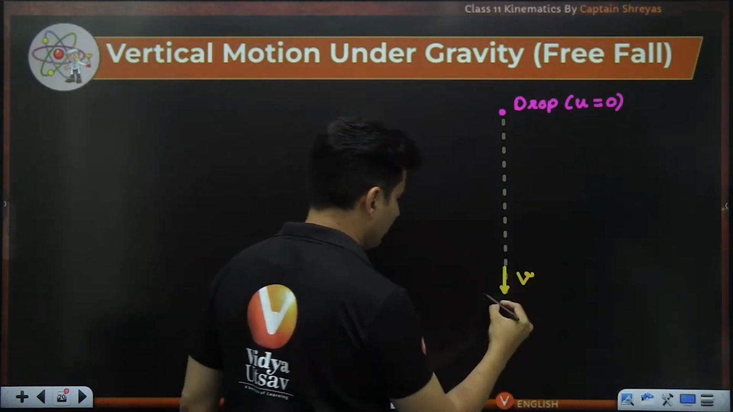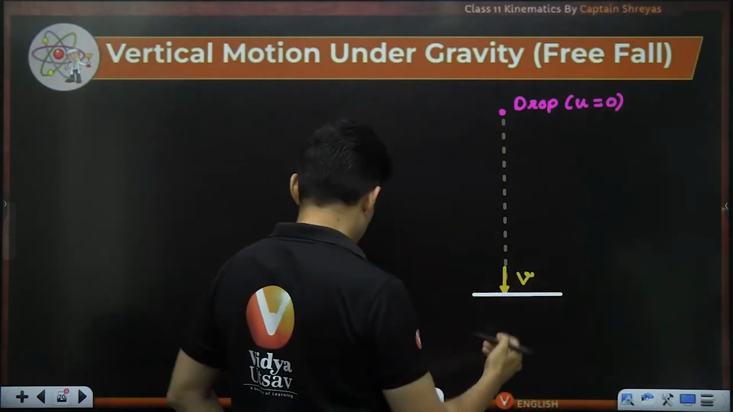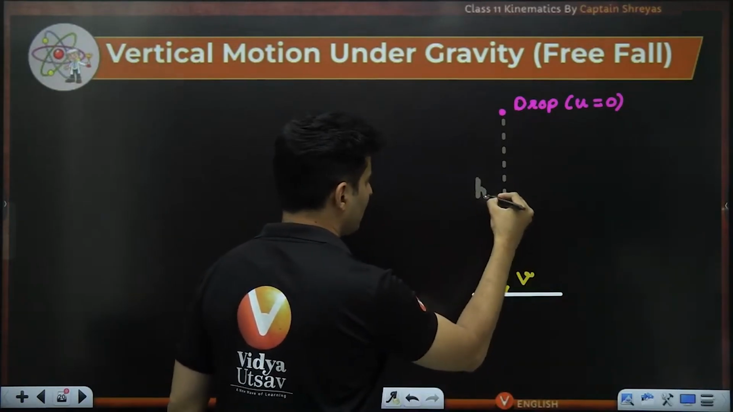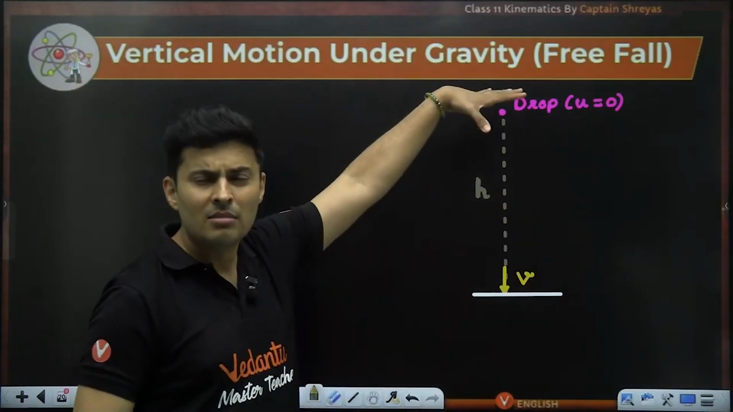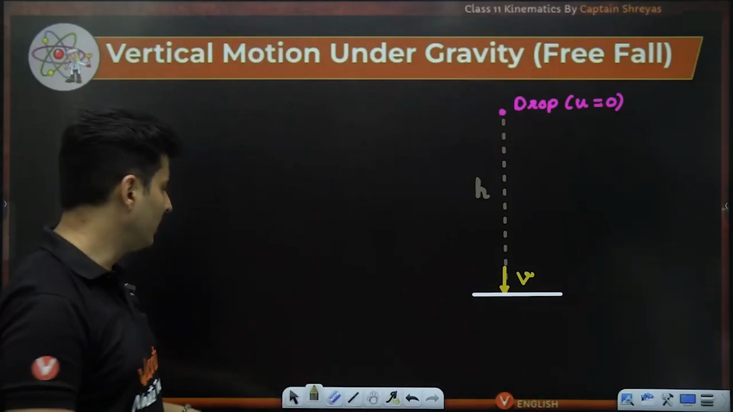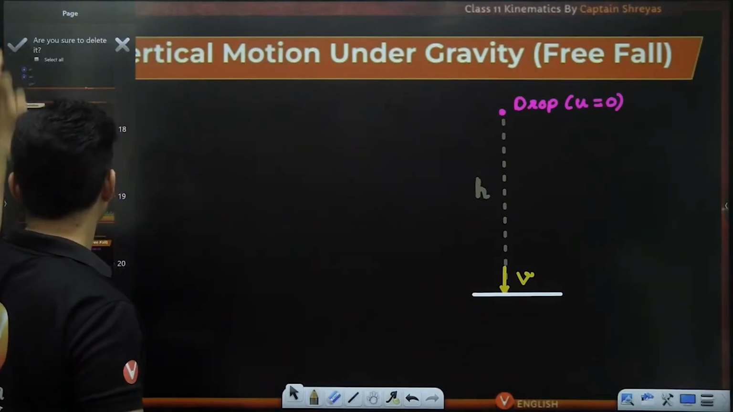This is the surface at which you are hitting, and the height from which you are dropping it is also given to me. This is the height of the tower, hill, or maybe an aeroplane dropping something. So that height is also given. Let's start finding out different things.